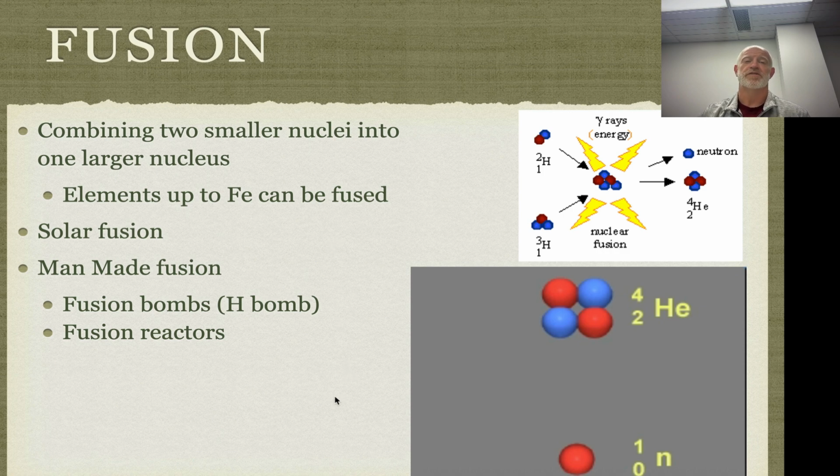Okay, so kind of a take home: fission is splitting of big atoms to generate energy. Fusion is the combining of small atoms to create energy. Both would run uncontrolled if we could get them up to the right temperatures and the right number of neutrons in there to cause it to happen. Fission is our source of nuclear power that we have right now. Fusion and fission are both used for atomic weapons, and fusion hopefully will be something that we can have as a power source if our technology continues to improve and gets better.